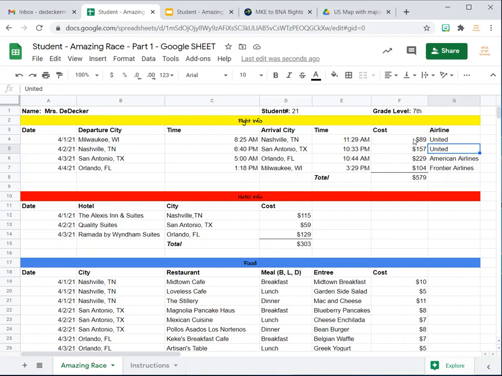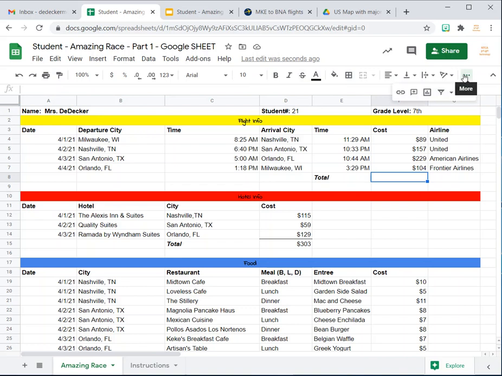So now once you get all of your airline information entered, then you can add up all of your costs. So then here, all these costs give you a total here. You're going to actually enter either the sum total or just enter an actual formula. So here it actually gives you a sum. It automatically popped in a sum here because I had already entered it. But let's say we didn't have anything in there.